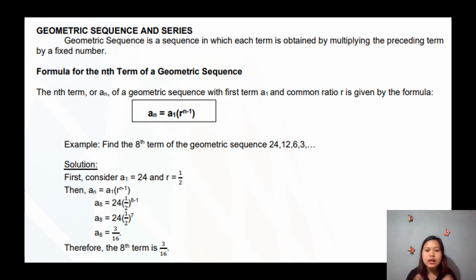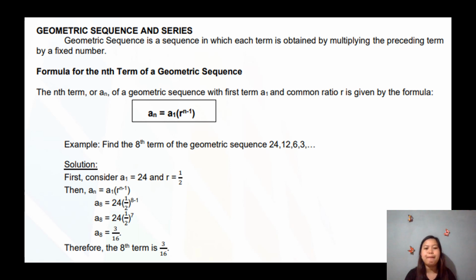Now we are talking about multiplication, which means we are looking for a common ratio. Again, common ratio. An arithmetic sequence has a common difference. In a geometric sequence, we are talking about the common ratio. Every term should have a common ratio.